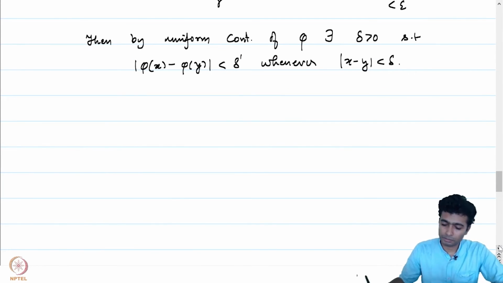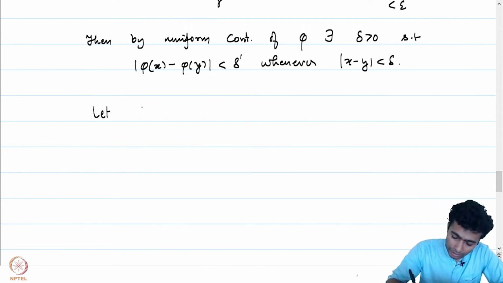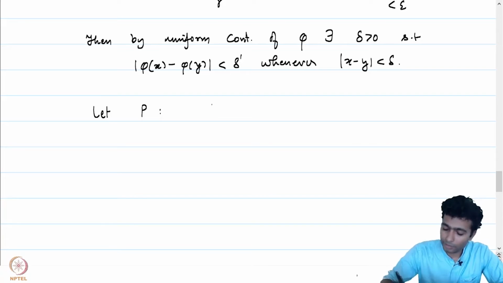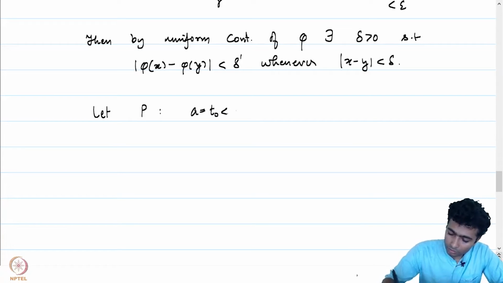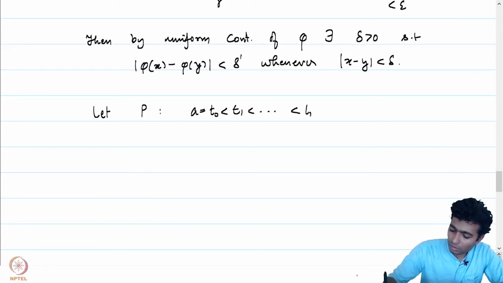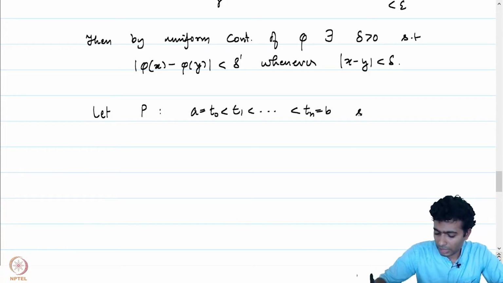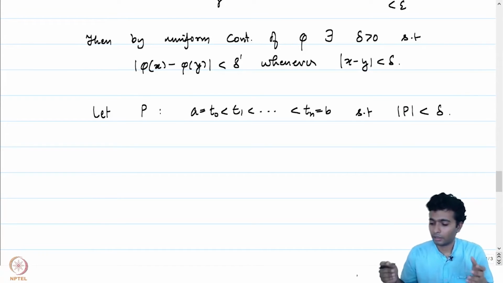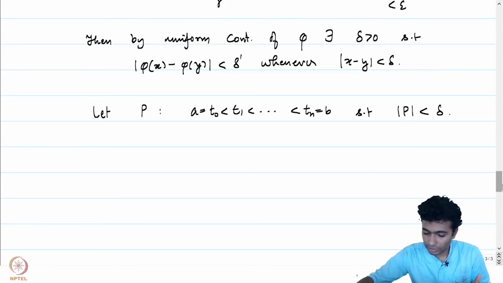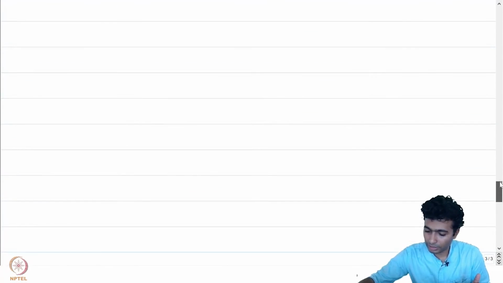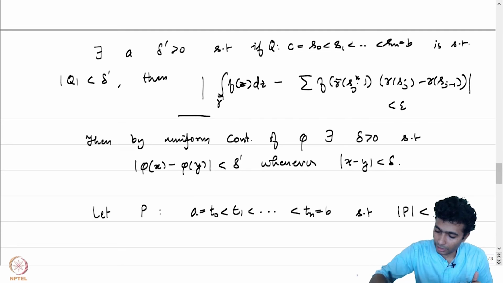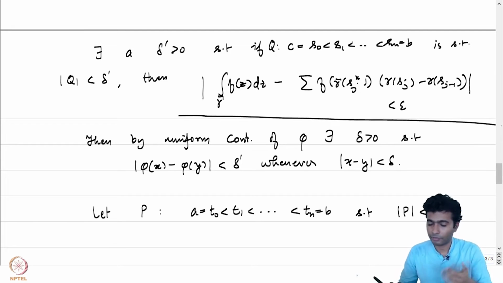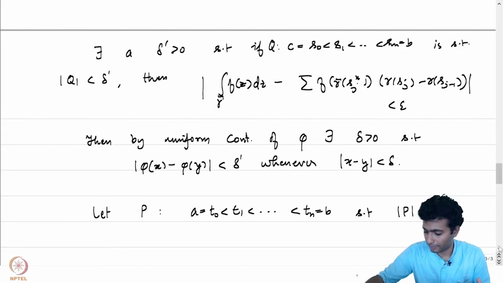Now let's pick some partition. Let P be a partition of [a, b] such that the mesh size of P is less than delta. Then remember that phi of tj minus phi of tj minus 1 will be less than delta prime. And how was delta prime picked? Delta prime was picked so that the condition here is satisfied. The Riemann sum will be at a distance less than epsilon from the integral.